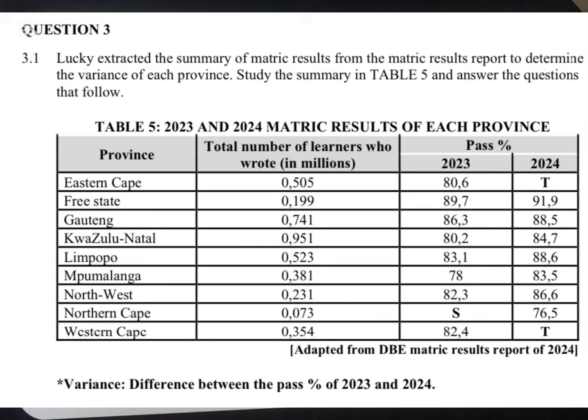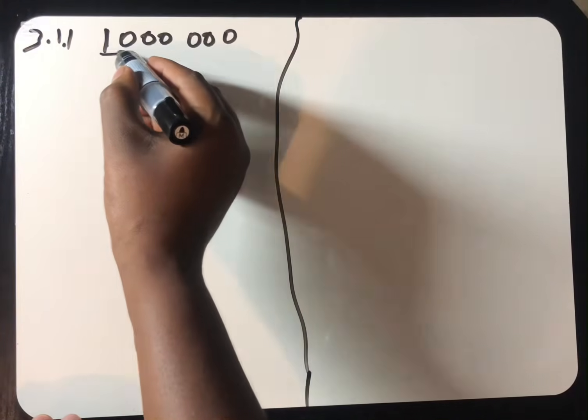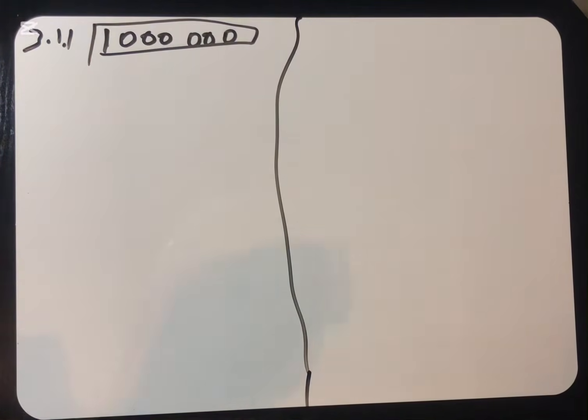Now they are saying the total, the province, we are having the provinces Eastern Cape, Free State, Gauteng up to Western Cape. The total number of learners who wrote, in brackets they said in million. The moment you see the words in million, you must think of 1 million, which is 1,000,000. Every time when they say in million, think of 1 million. You must put it somewhere else. Maybe you can just write on top of your question paper with a pencil that whenever they say in million, think of 1 million, which is 1 and 6 zeros.